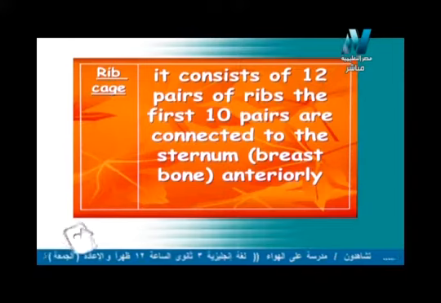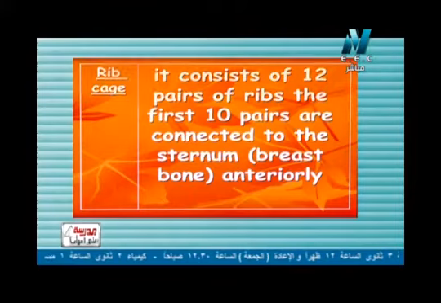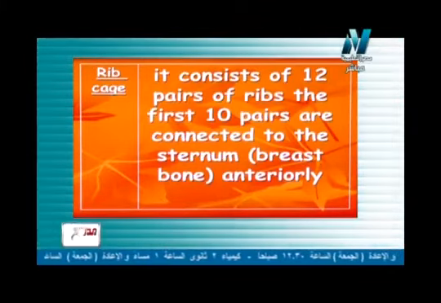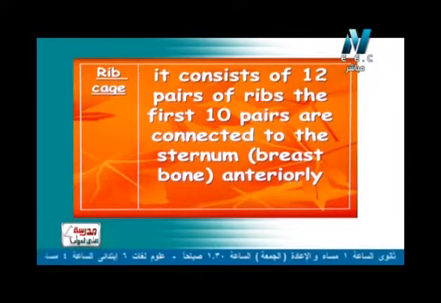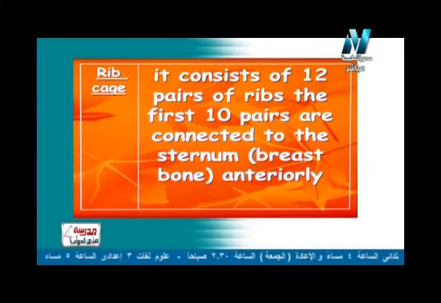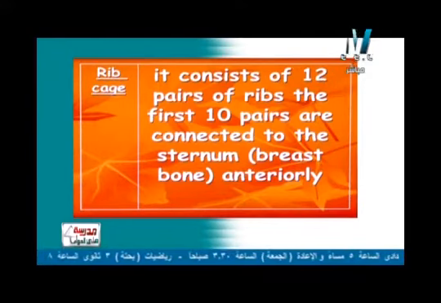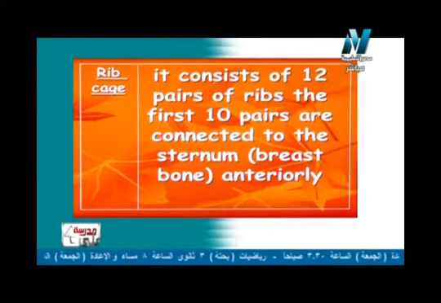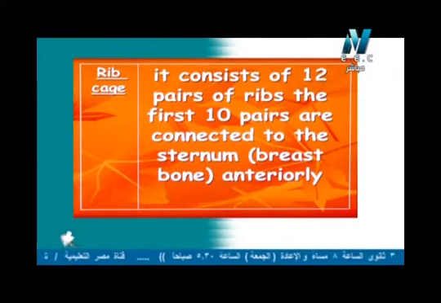The first 10 pairs are connected to the sternum or breastbone. في عظمة في مقدمة صدرنا كده، هي تقريبا above the heart، فوق الهارت، هي اللي بيتوصل بيها أول 10 pairs أو 10 pairs of ribs. طب ال 2 pairs الباقيين they are called floating ribs. بنسميهم floating ribs. Again, the rib cage contains of 12 pairs of ribs. 10 pairs بس منهم connected to the breastbone أو بنسميها sternum anteriorly. طب هم متوصلين بإيه بقى؟ posteriorly من الخلف. هم أكيد متوصلين بالbackbone أو العمود الفقري.